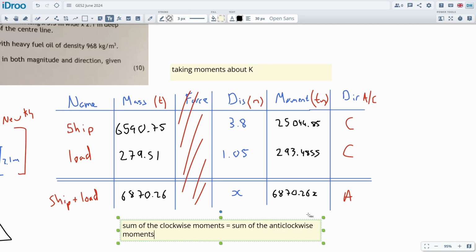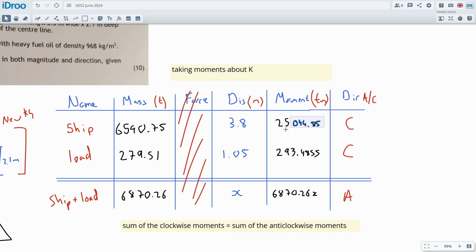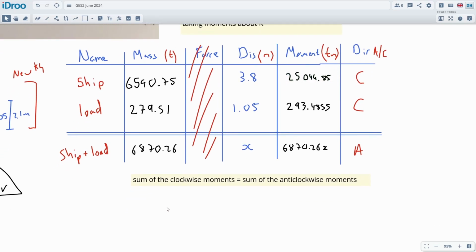Let's pop that over here, and then this will be the clockwise moments, this one here, and this one as well is clockwise, so we can add these two numbers together. Then we should be able to make that equal to the anti-clockwise moments, which is this one with the x in it.